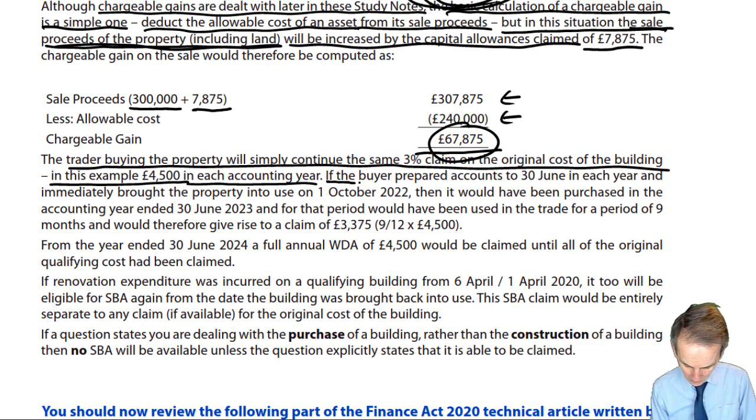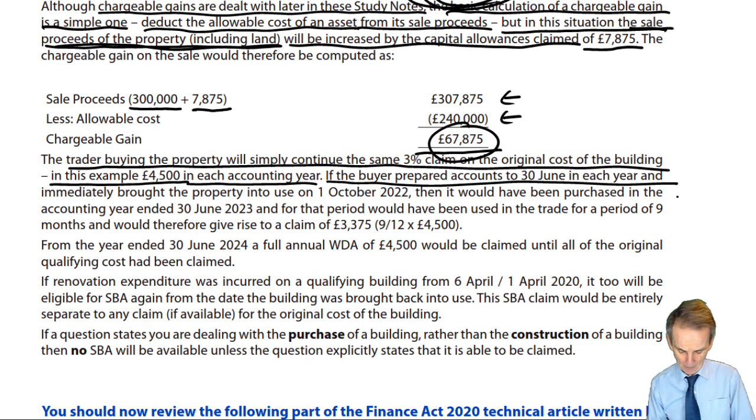So what we don't know yet, but I'll suggest to you now, is that the buyer prepared accounts to the 30th of June. Obviously, in an exam question, you're going to have to pick out when you deal with such a sale of a property, we're going to have to look very carefully at the question: are we dealing with the vendor? Are we dealing with the buyer? To know, therefore, which particular trader is relevant to it. Is it the sale we're talking up and what allowance, what capital gain may be chargeable in relation to the vendor?